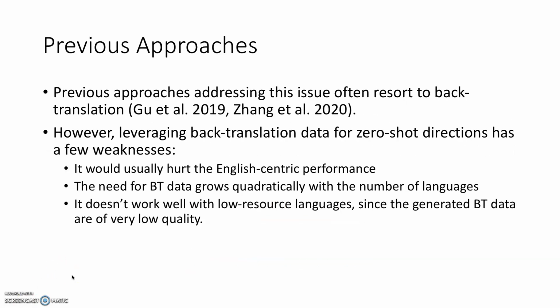Previous approaches addressing this issue often resort to back translation. However, leveraging back translation data for zero-shot directions has a few weaknesses. First, it usually hurts the English-centric performance. Then, the need for back translation data grows quadratically with the number of languages, so it's essentially not scalable. Third, it doesn't work well with extremely low-resource languages, since the generated back translation data are of very low quality.